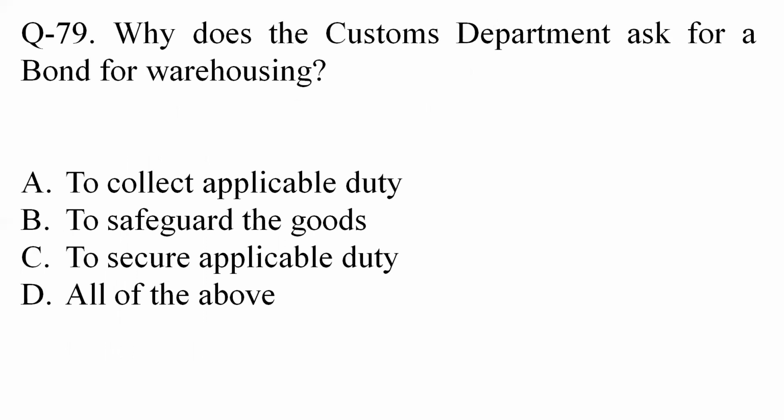Question 79. Why does the customs department ask for a bond for warehousing? Friends, as we see under section 59 of the Customs Act 1962, customs ask for a triple duty bond. The basic purpose is to secure the applicable duty. Because if they had to collect the duty, they would have collected it. They would not have asked for the bond. Since they're asking for a bond, the basic purpose is to secure the applicable duty.